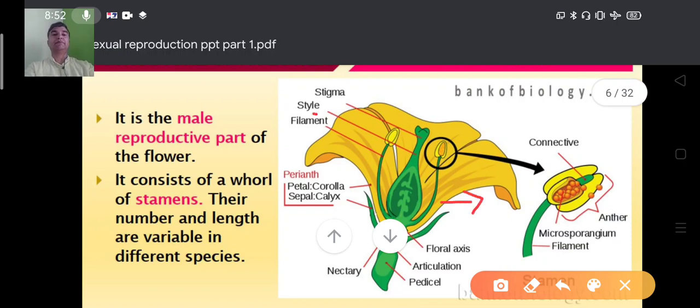So it is made up of a filament, a long filament-like structure. This will help in projecting the anther towards the outside of the flower. At the tip of the filament, the anther is there. So this is the anther. Yes, the anther is bilobed, dithecous, tetrasporangiate structure. So ಇಲ್ಲಿ ಒಳಗೆ microsporangium ಅಂತ ತೋರಿಸಿದ್ದಾರೆ and connective is there.